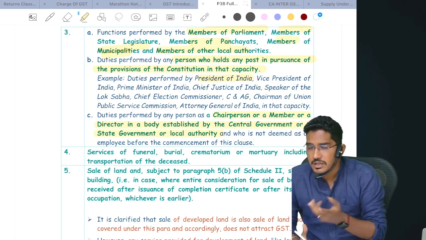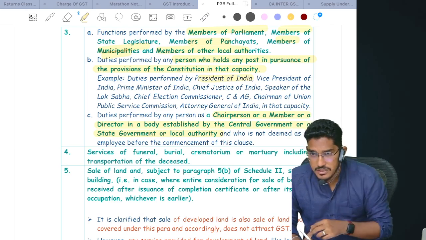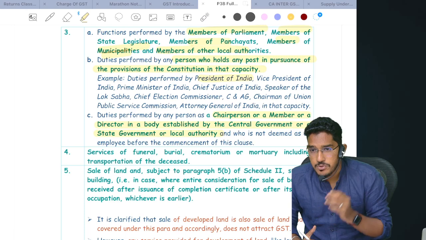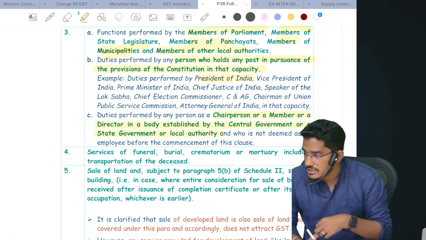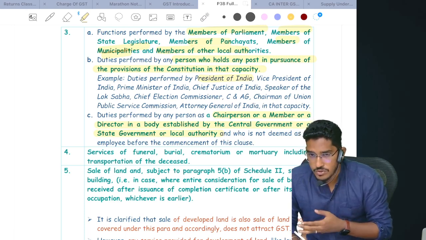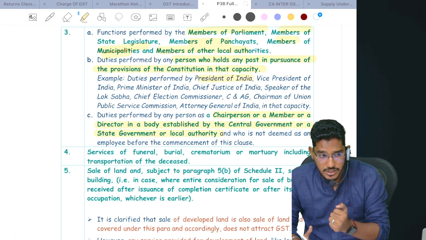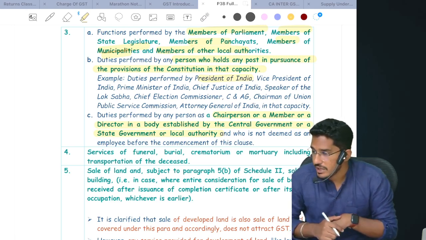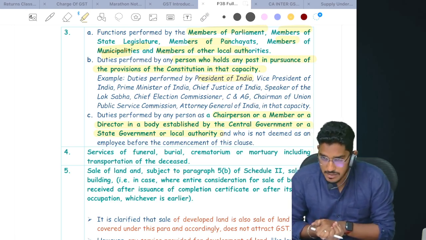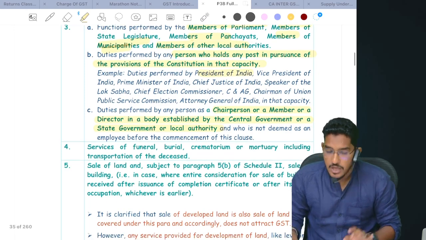Like for example, election commissioner, etc. So for these positions, for these bodies which are established by central government, state government, or local authority, if you are holding any position as a chairperson or any other member for which you are paid remuneration, the government said we will not treat that either as supply of service or supply of goods. No GST on that. So three paragraphs we have seen.